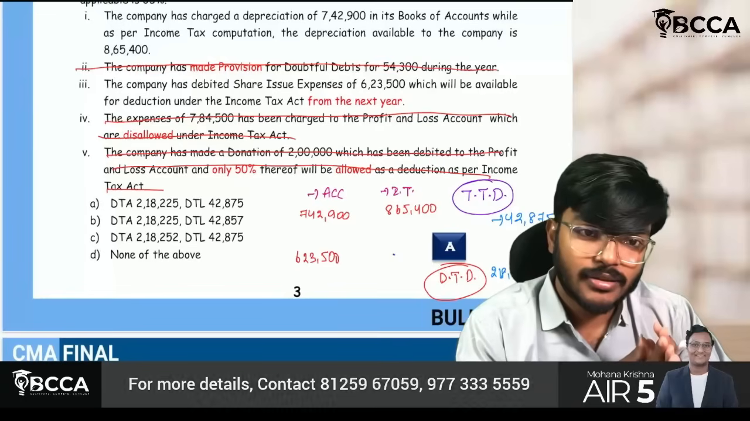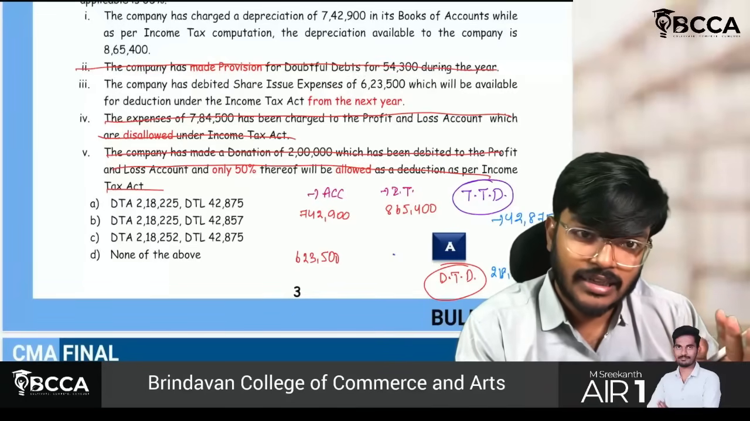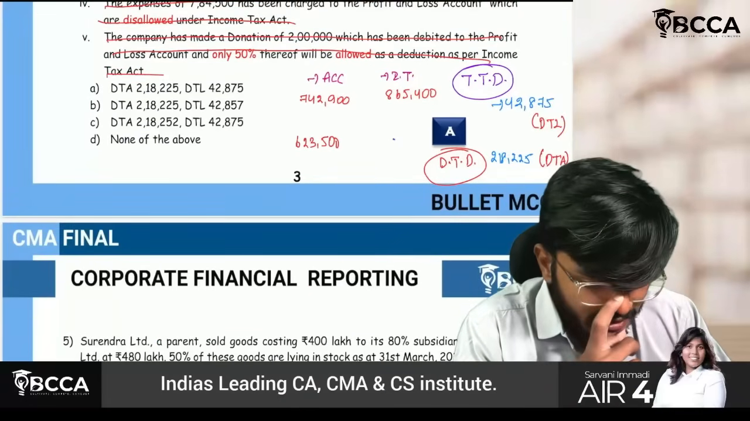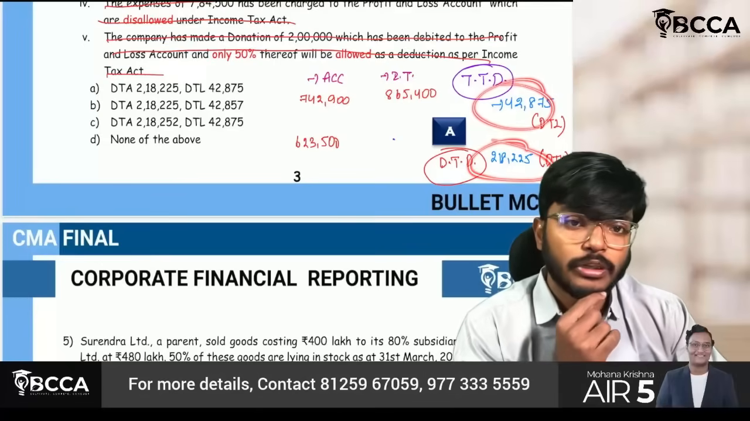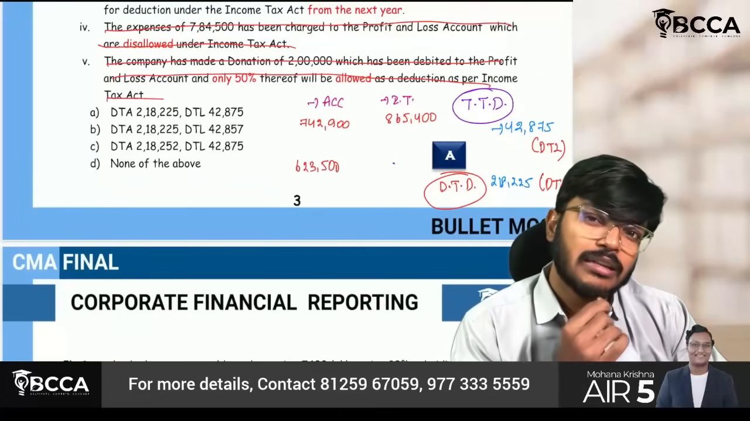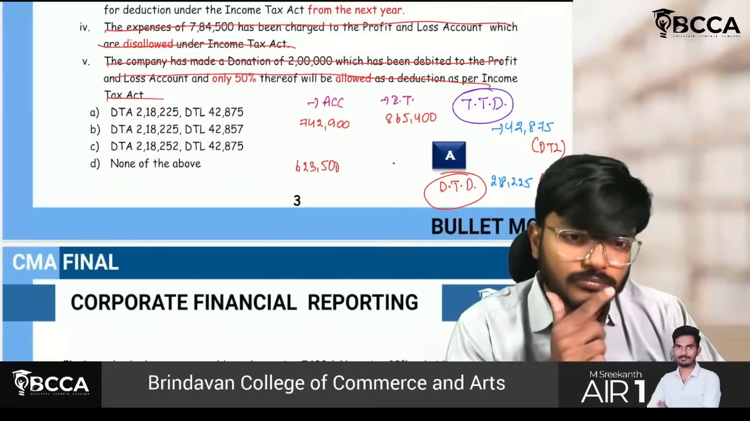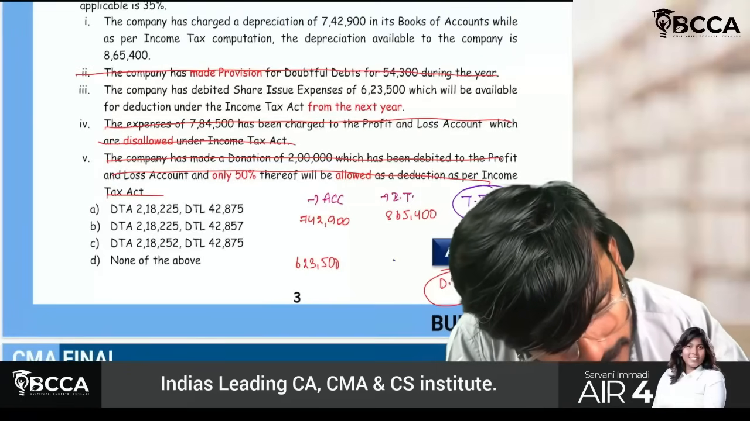So that's it. The answer is done. Deferred tax liability of 42,875, deferred tax asset of 2,18,225. That's it, guys. Okay, so the right answer will be A.